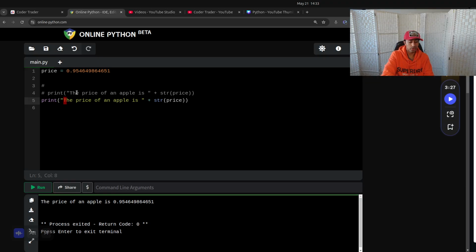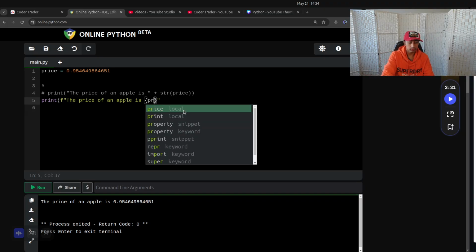What I'm going to do now is introduce you to F strings. F strings are these cool things where you put the F at the start of the string. I think it stands for format. I want to take price out of here and mesh it into one string, which looks a little bit cleaner.